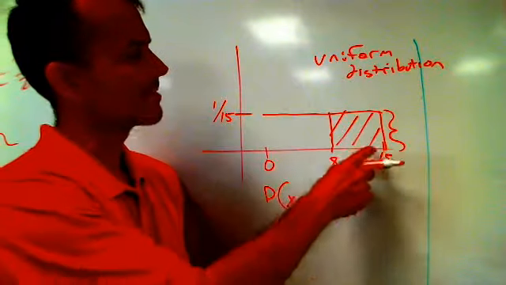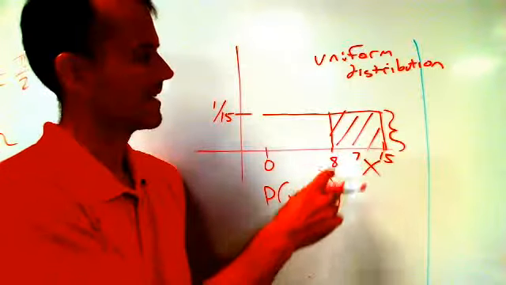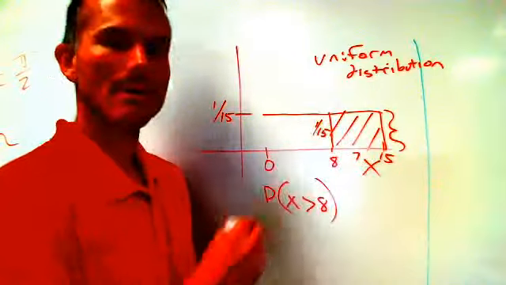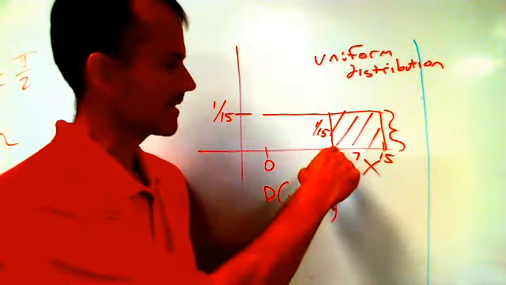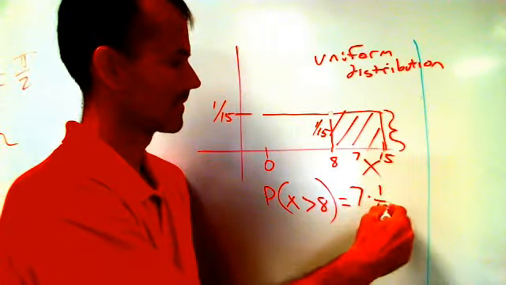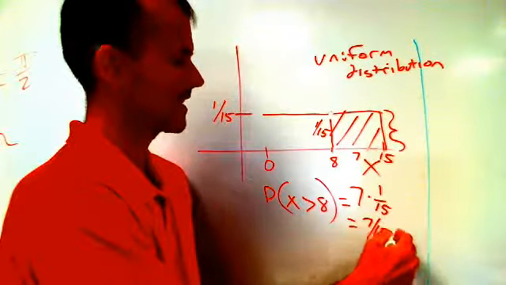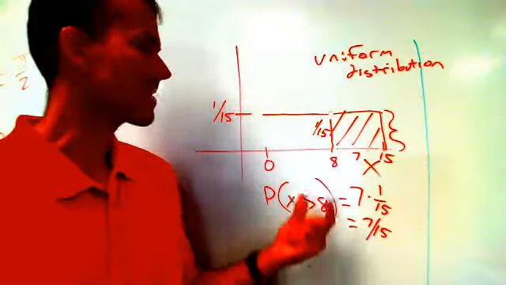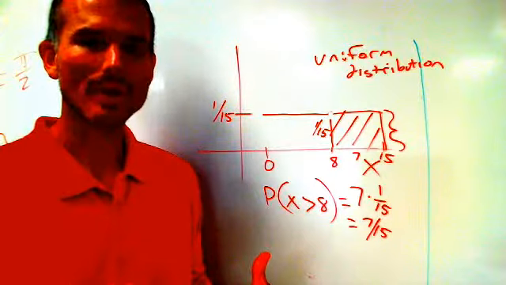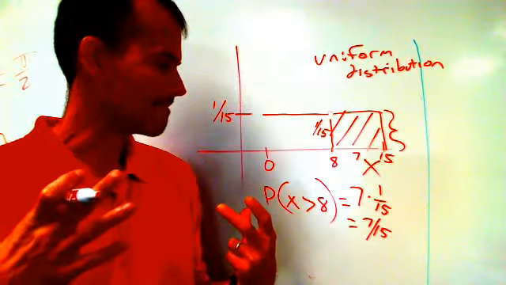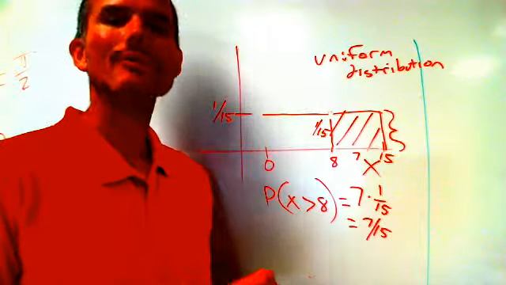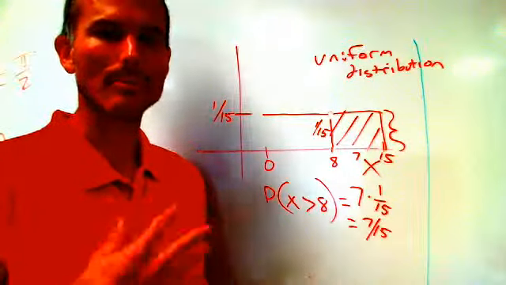And then when I go to calculate the area under that curve, I've got 7 units wide by 1/15 of a unit tall. So to find the area, 7 times 1/15, which is 7/15. Now this concept of using areas to compute probability is going to transfer over to other continuous probability distributions, some other specific types of continuous probability distributions.